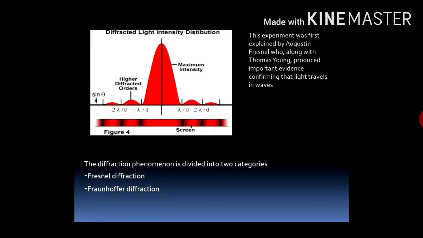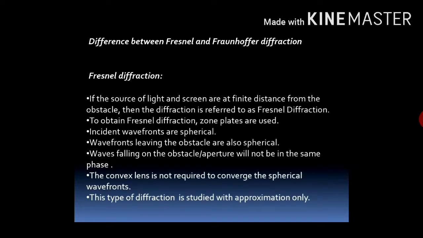Now the diffraction phenomenon is divided into mainly two categories: Fresnel diffraction and Fraunhofer diffraction. Now what is the difference between Fresnel and Fraunhofer diffraction? Fresnel diffraction: if the source of light and screen are at a finite distance from the obstacle, then the diffraction is referred to as Fresnel diffraction.